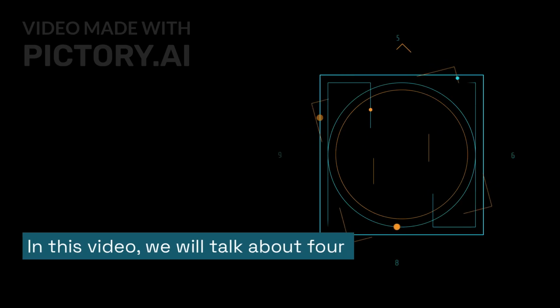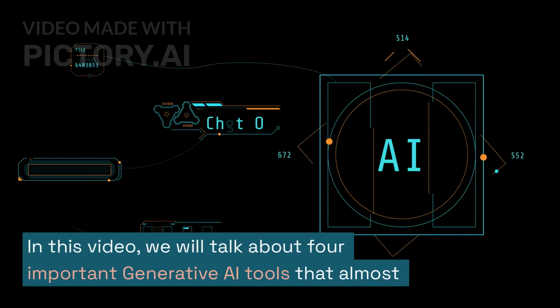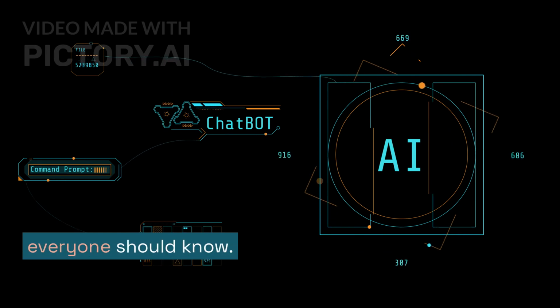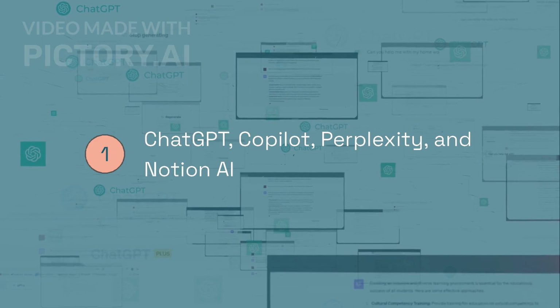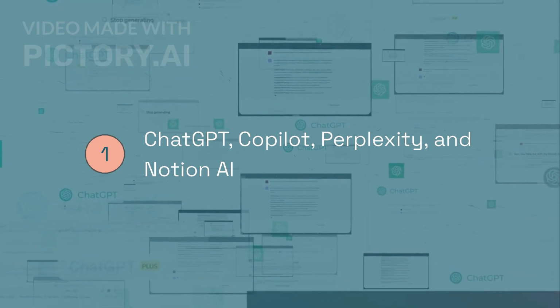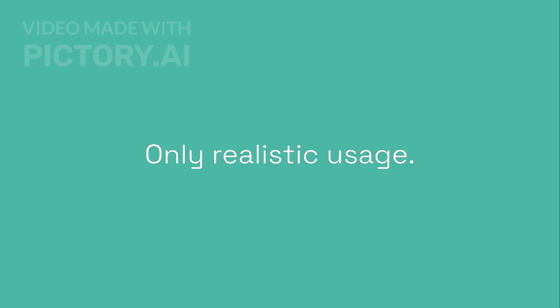In this video, we will talk about 4 important generative AI tools that almost everyone should know. ChatGPT, Copilot, Perplexity, and Notion AI. No marketing. No hype. Only realistic usage.